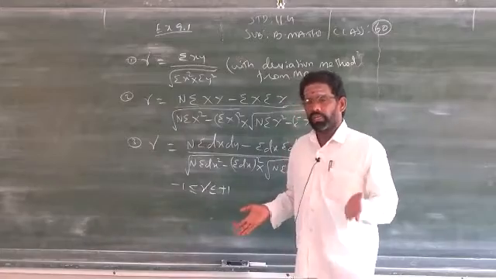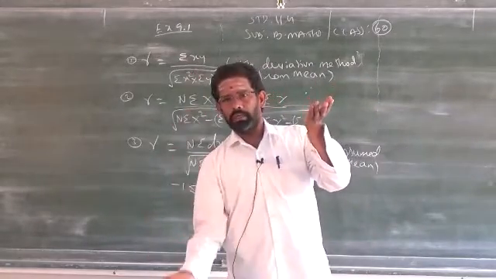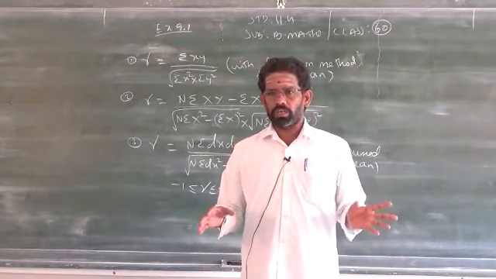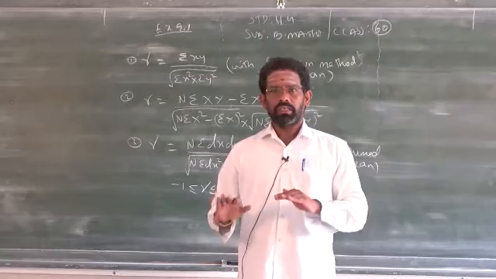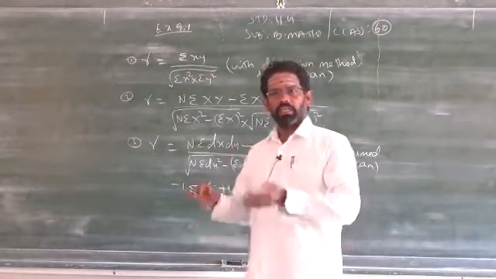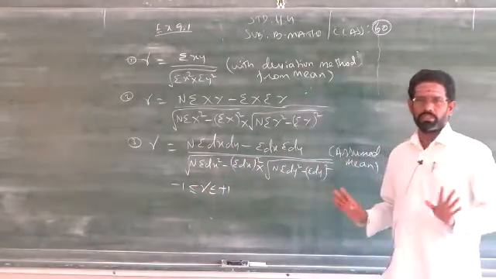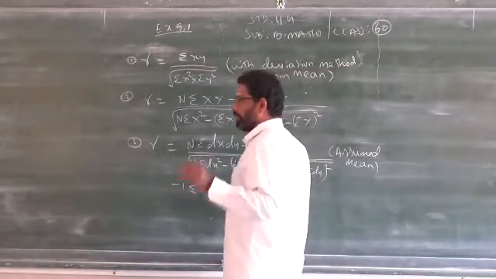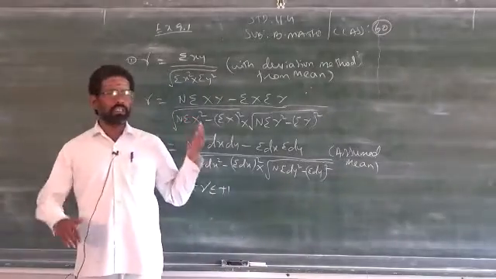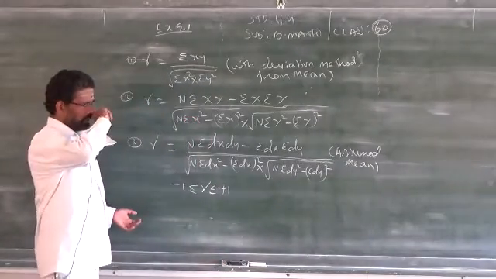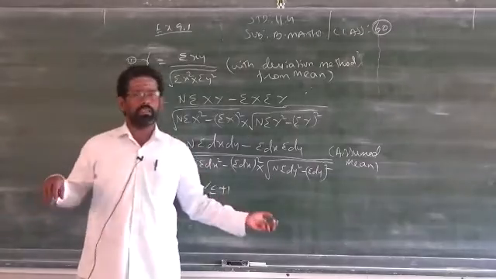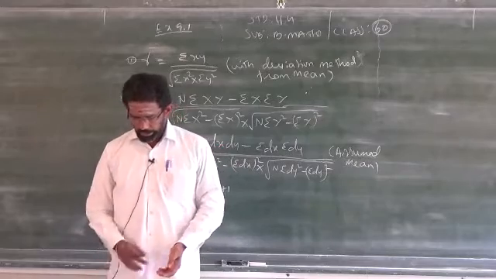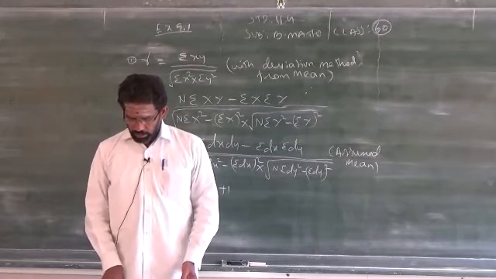Whereas if the x variable is increased and the y variable decreases, one is increased and the other is decreased. In lower classes this is called inverse variation or indirect variation. Here it is called negative correlation. That's all, the same concept. Both increase or both decrease is positive correlation, that is direct variation. One increases and the other decreases is called inverse variation in the lower classes, whereas here we call it negative correlation. If nothing happens, what will we say? No correlation, that is zero correlation.